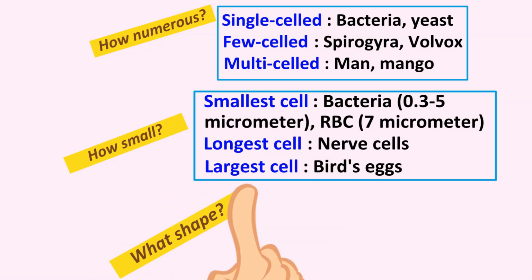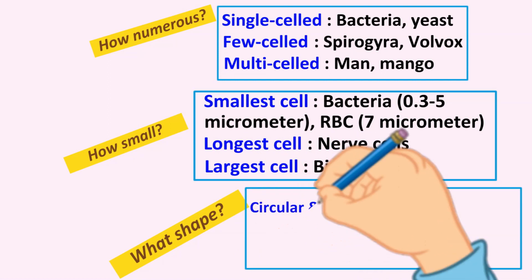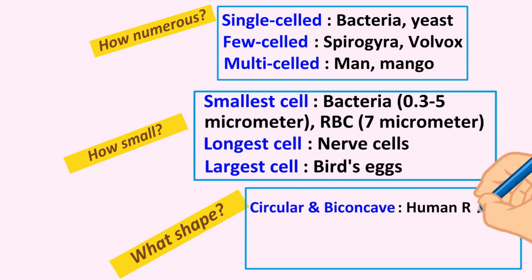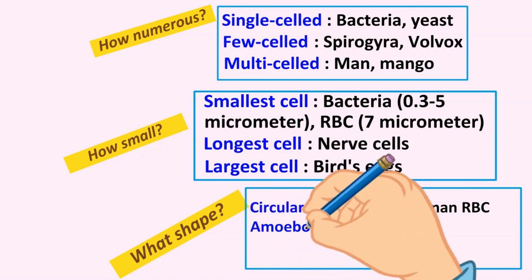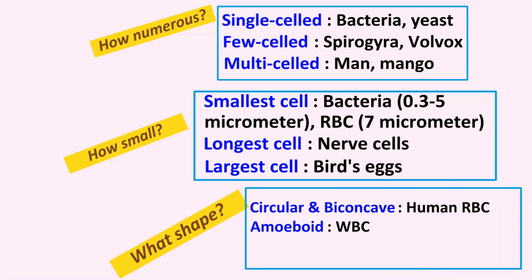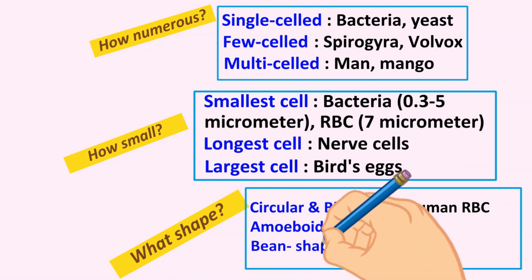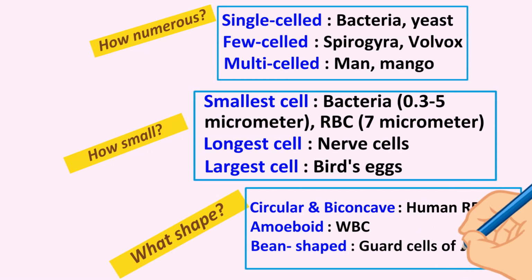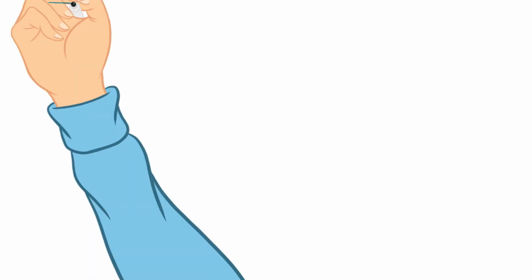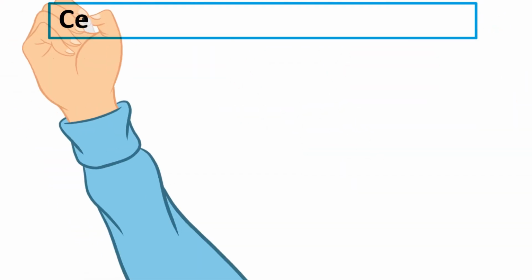What shape do the cells have? Circular and biconcave. Human red blood cells are circular and biconcave to pass through narrow capillaries and transport oxygen. Amoeboid. White blood cells or WBC are amoeboid in shape that can squeeze out through the capillary walls. Bean-shaped. Guard cells of stomatal pore in the leaves are bean-shaped to open and close for diffusion of oxygen and carbon dioxide.